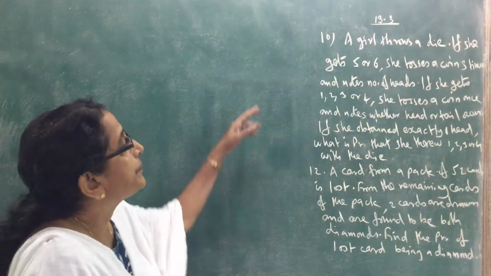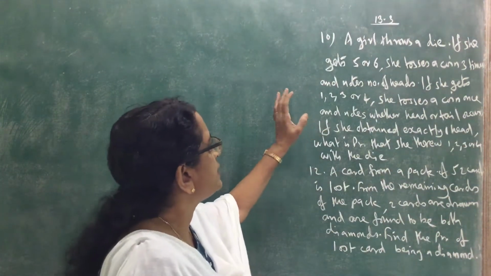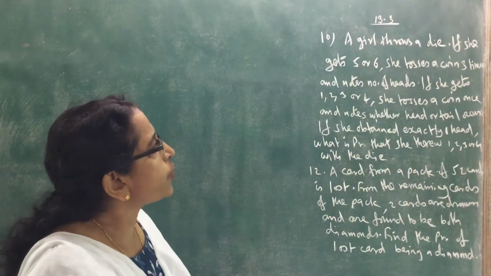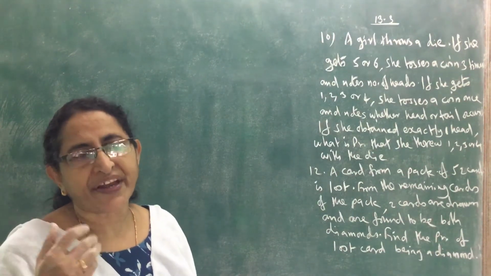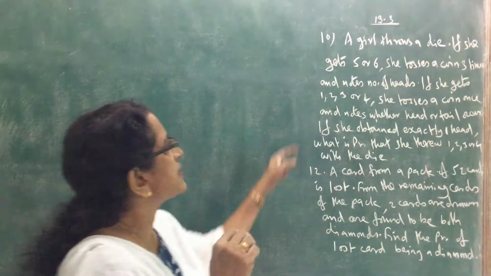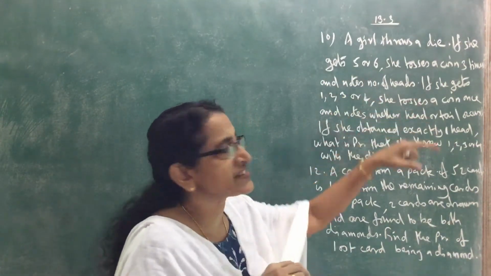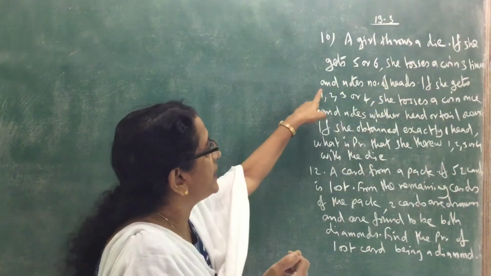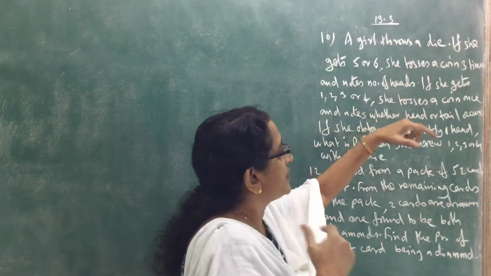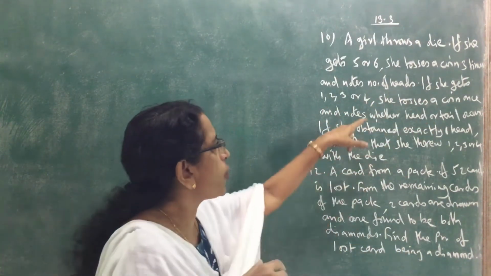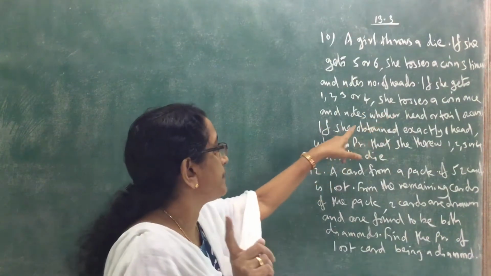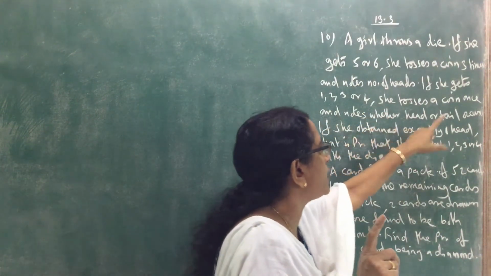Problem 13.3.10. A girl throws a die. If she gets 5 or 6, she tosses a coin 3 times and notes the number of heads. And suppose she gets 1, 2, 3, or 4 with the die, then she tosses a coin once, only one time, and notes whether head or tail occurs.